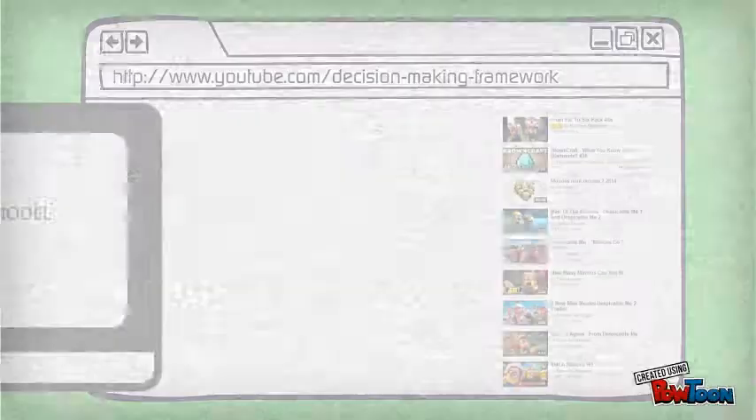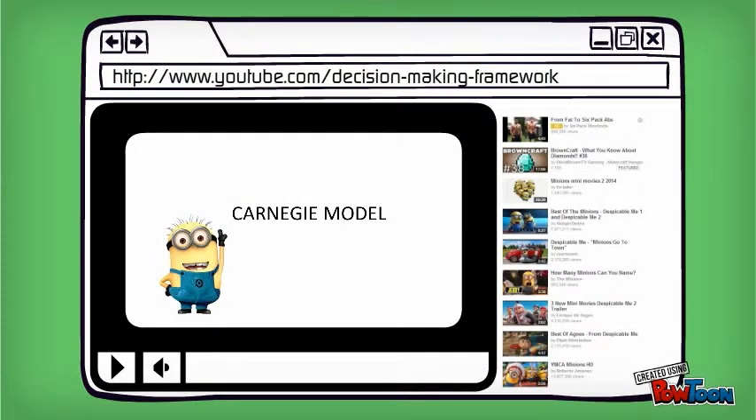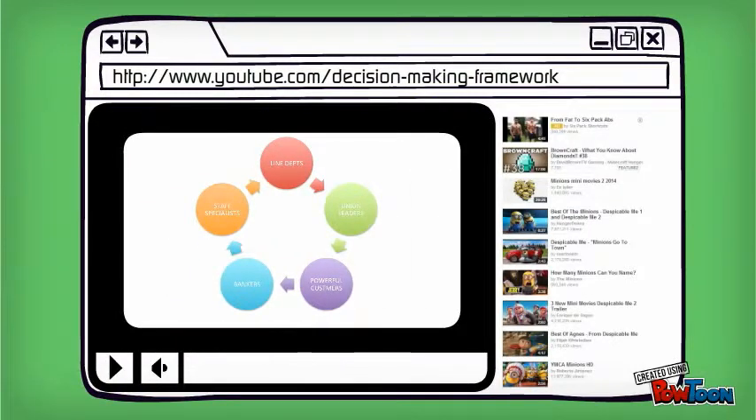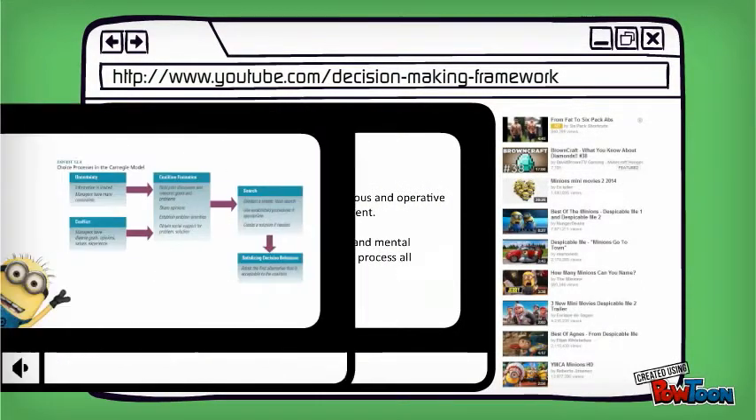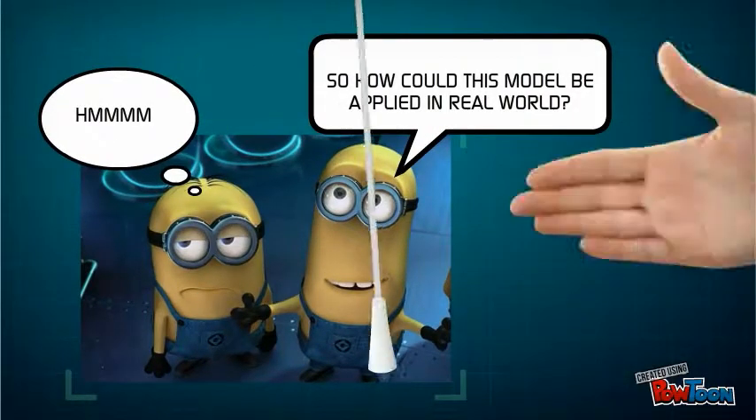Yay YouTube. The first model of organizational decision-making is the Carnegie Model. Organization decision-making involves many managers, and the final choice is based on a coalition among the managers from different departments. Here are 2 reasons why coalitions are made. This is the choice process in the Carnegie Model.